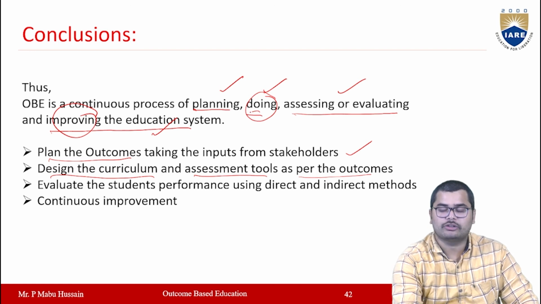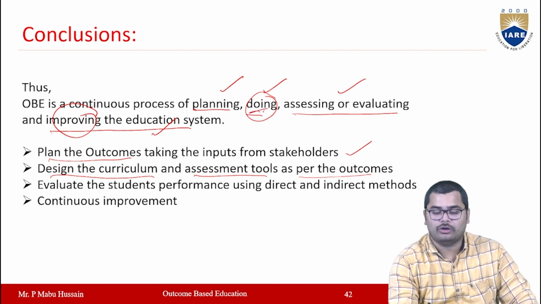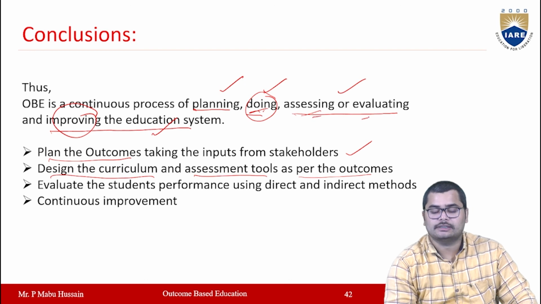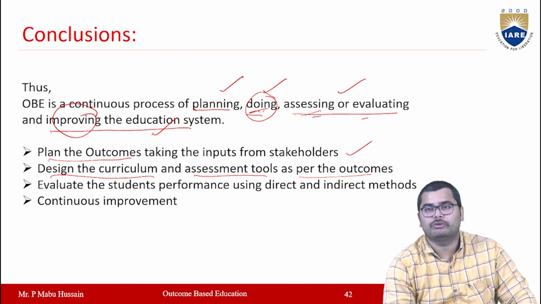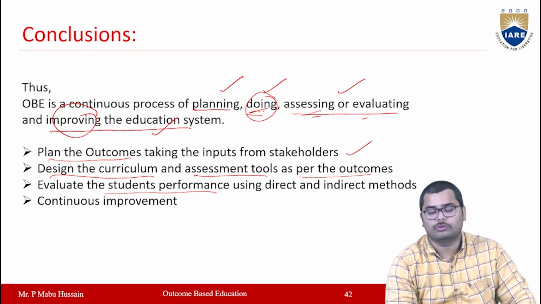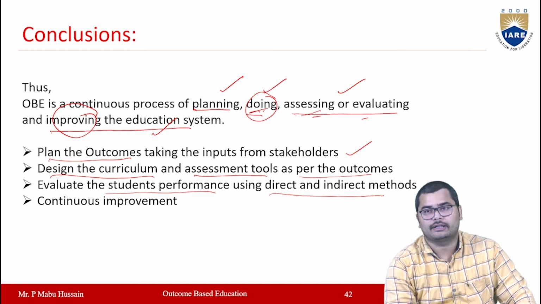Second one is doing. After doing, you have to assess or evaluate yourself, in the sense the institute or program level. How can you assess? By using CO-PO attainment. You have to evaluate the students' performance by both direct and indirect methods.